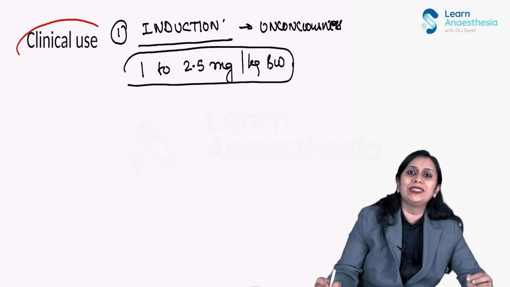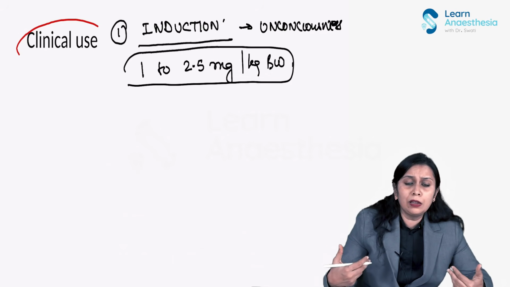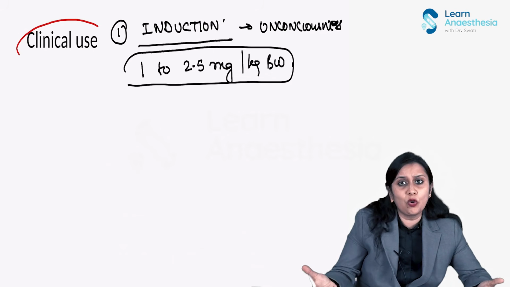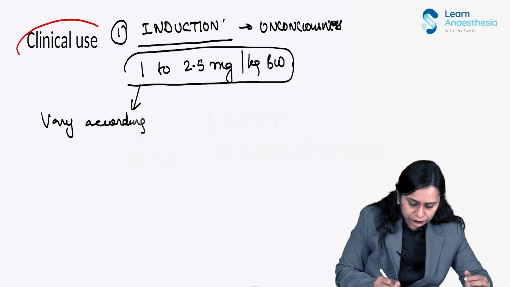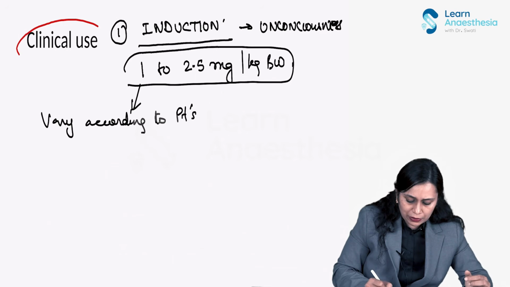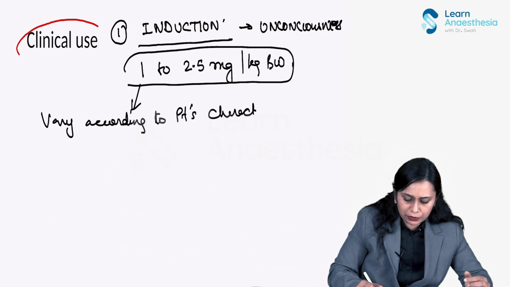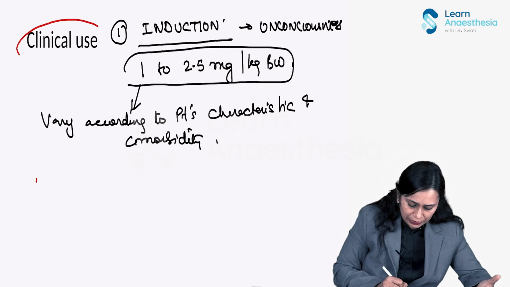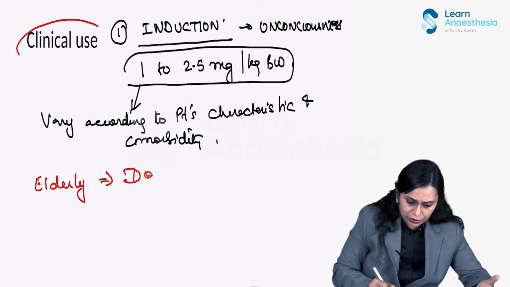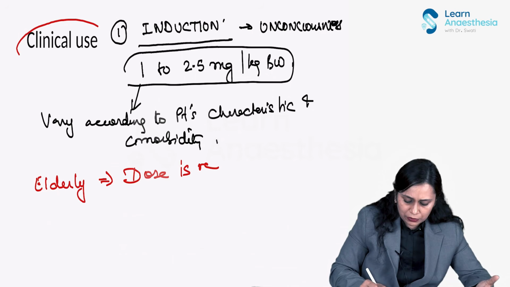Now, this dose is variable according to the patient's characteristics and comorbidity. If I am giving propofol to an elderly person, then the dose needs to be reduced.